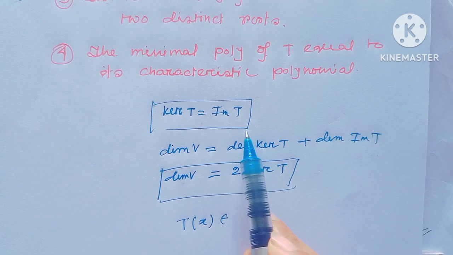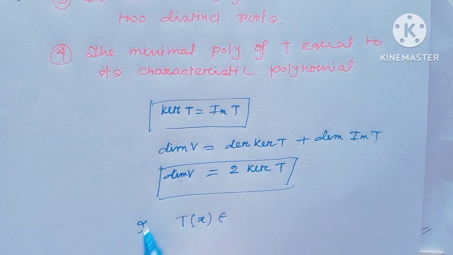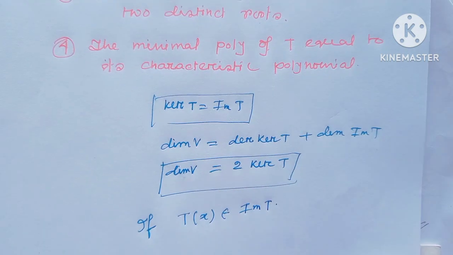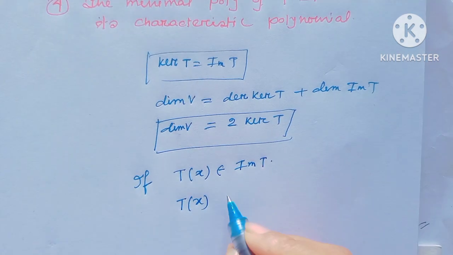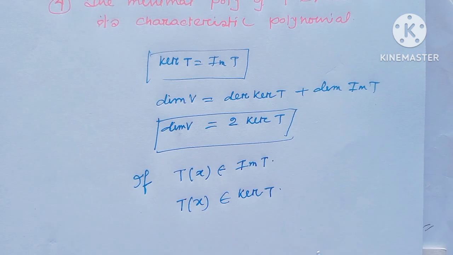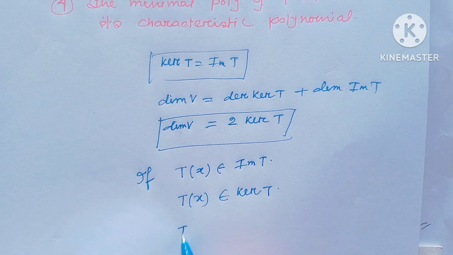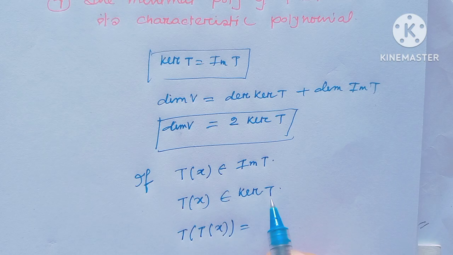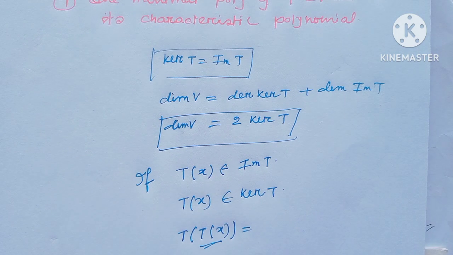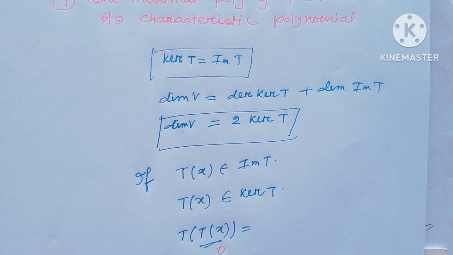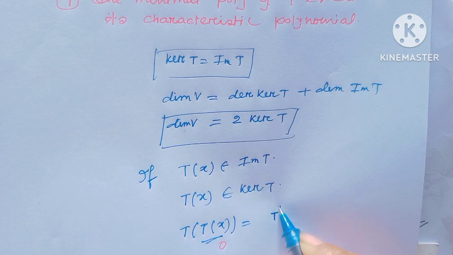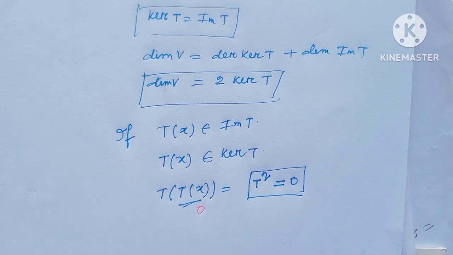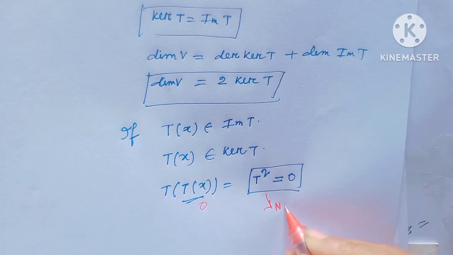Next, the question about trace, minimal polynomial, characteristic polynomial. Since kernel T equals image T, if Tx belongs to image T, the same Tx also belongs to kernel T. Apply T again: since Tx belongs to kernel T, this value is equal to 0. That implies T square equals the 0 operator, and this means T is a nilpotent operator.